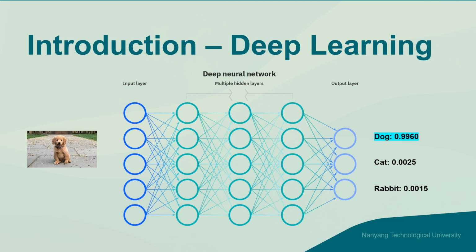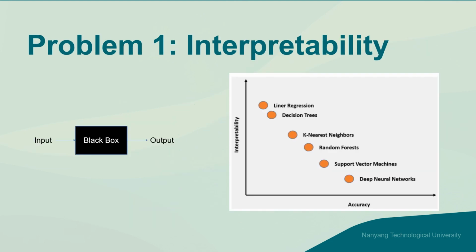Deep learning is a machine learning technique that uses multi-layer neural networks to learn the features of the raw input data to solve problems such as image classification and time series prediction. However, deep learning models are often regarded as a black box, where even experts face difficulties in explaining what's going on between the layers and how the predictions are derived. There is a trade-off between interpretability and prediction accuracy. Although deep neural networks give good performance, they are hardly understandable to humans.